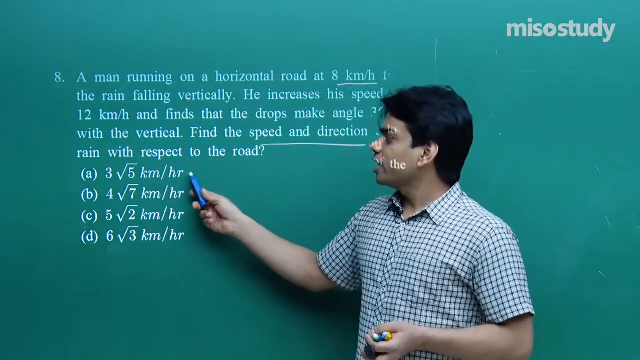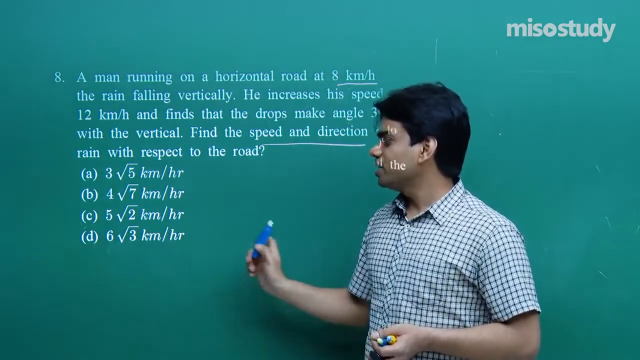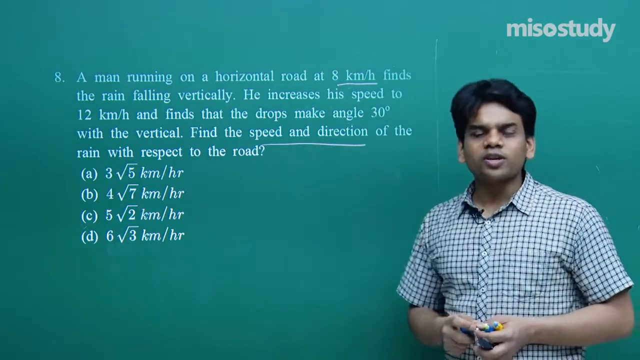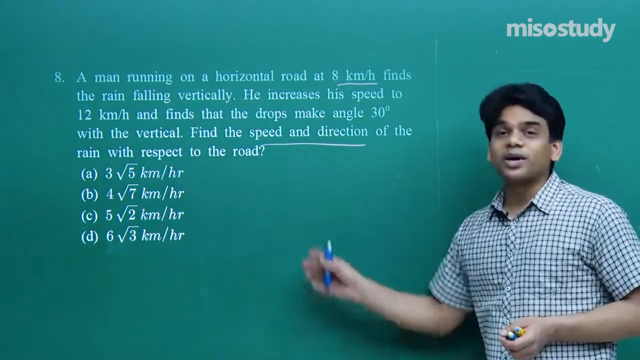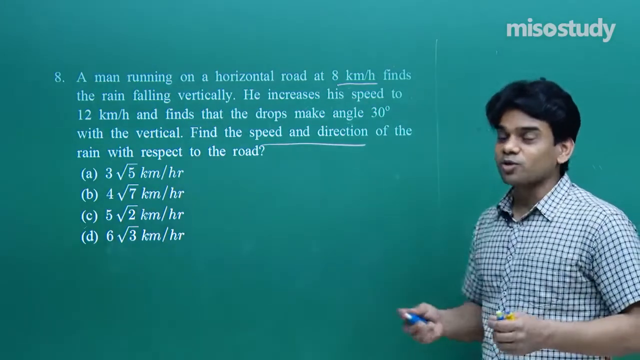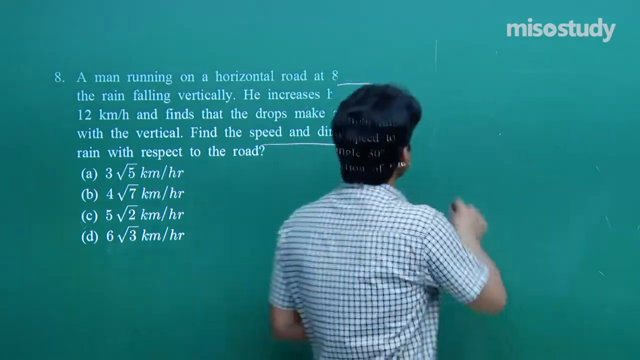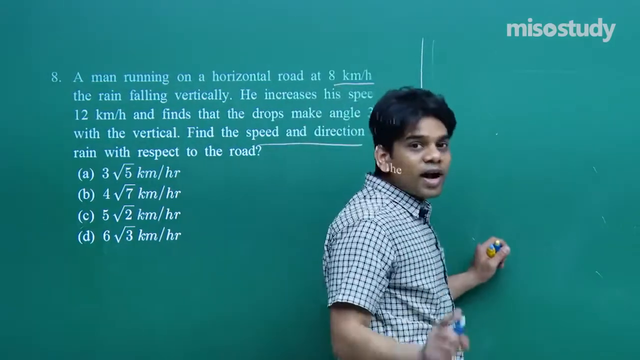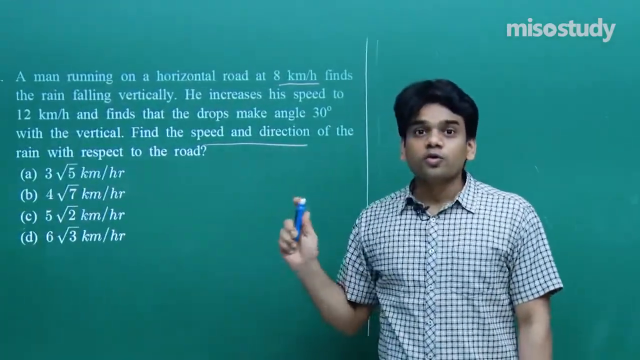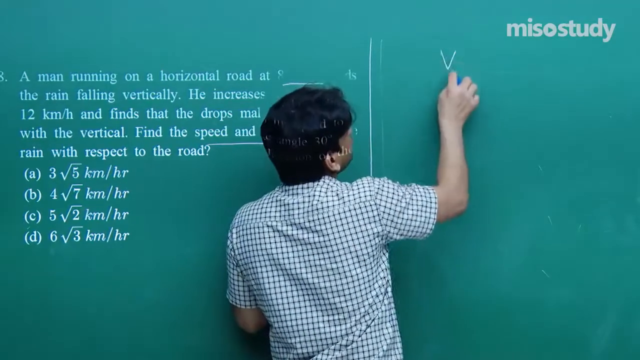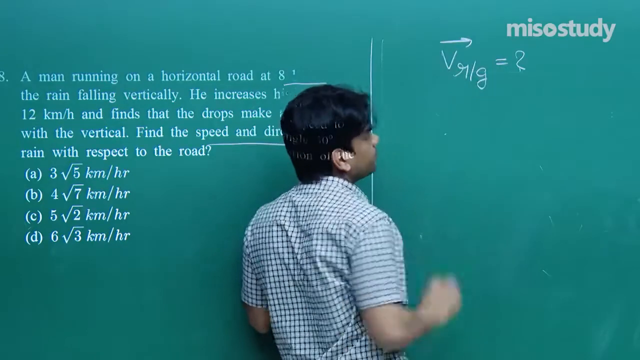Here the options are A 3√5 km per hour, B 4√7 km per hour, C 5√2 km per hour and D 6√3 km per hour. We will also signify the direction with the angle. It doesn't matter that the angle is not provided here, but we will also find out the angle it makes with the vertical. Let's go ahead. The first diagram, if I make, it says find the speed and direction of rain with respect to road. So our target should be velocity of rain with respect to road, that is velocity of rain with respect to ground. This is what we have to evaluate.